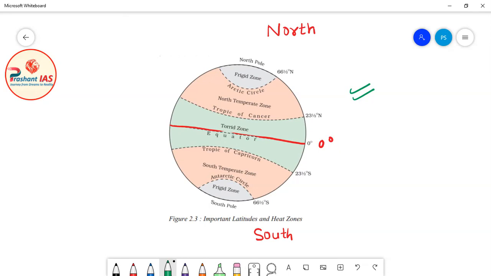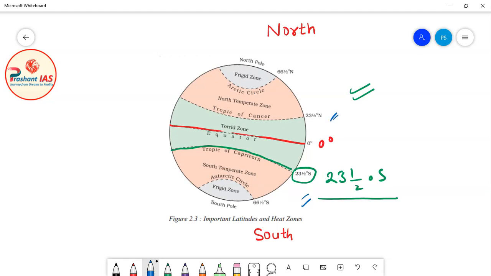But after that, we will encounter a very important latitude, which is 23.5 degree south. I'm marking this latitude in the green color. You can see on the screen, this is 23.5 degree south latitude. Now friends, it is a very special latitude, as special as 23.5 degree north is special.